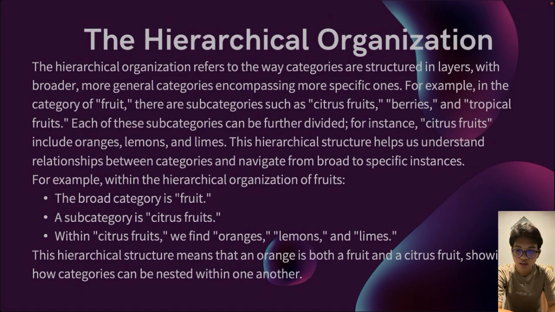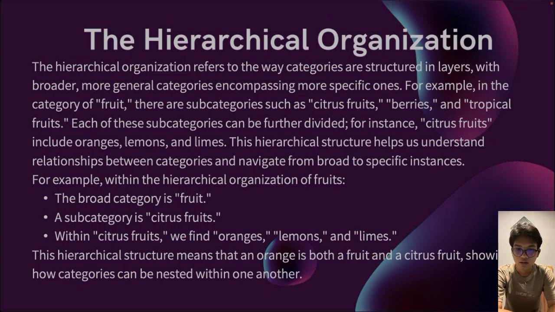For example, in the category of fruit, there are subcategories such as citrus fruits, berries, and tropical fruits. Each of these subcategories can be further divided. For instance, citrus fruits include oranges, lemons, and limes. This hierarchical structure helps us understand relationships between categories and navigate from broad to specific instances.